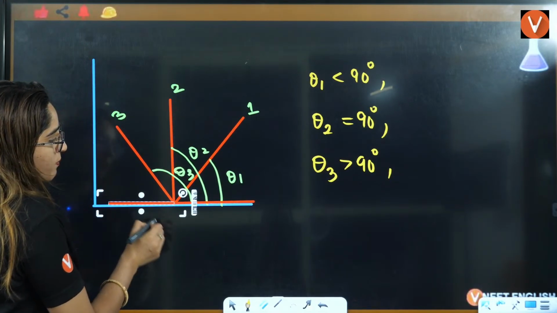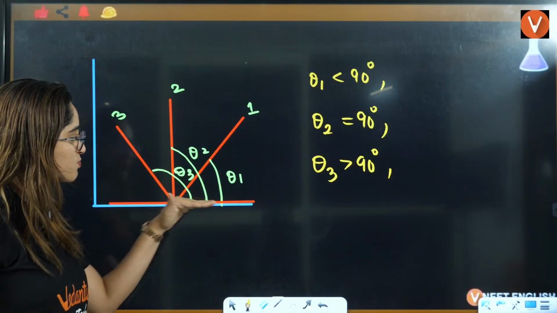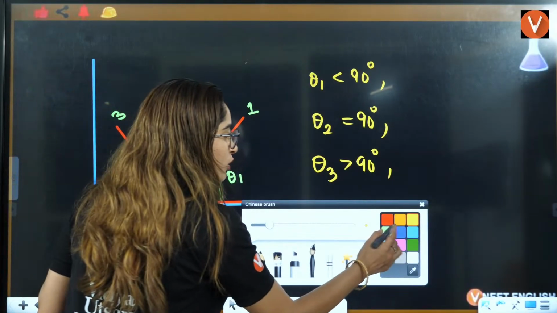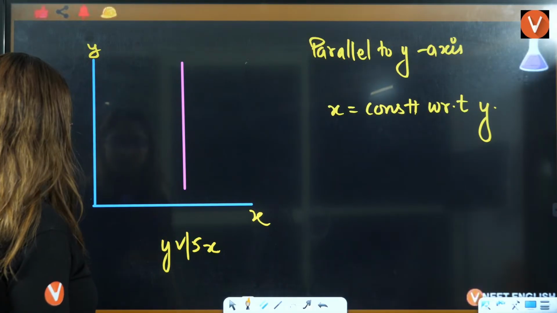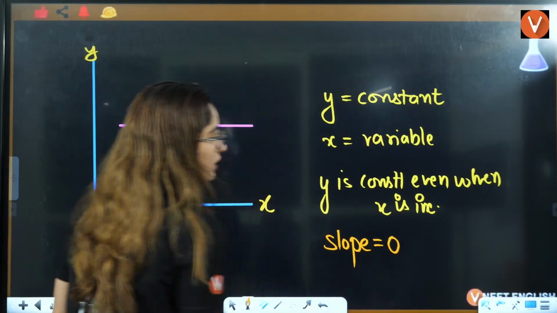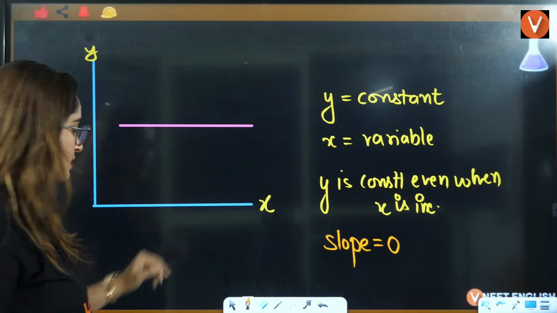Can you see the slope is 0 in this case? Whenever it is parallel to the x-axis, the slope is going to be 0. So I can write here, whenever it is parallel to the x-axis, the slope is going to be 0. There is 0 slope, no inclination. It is parallel to the x-axis, right?